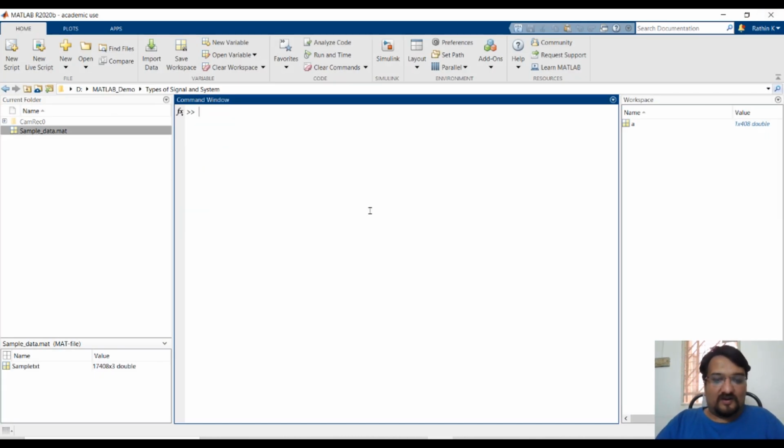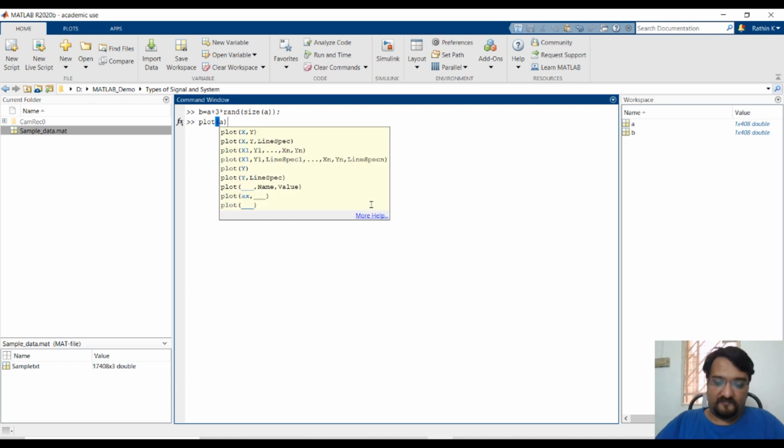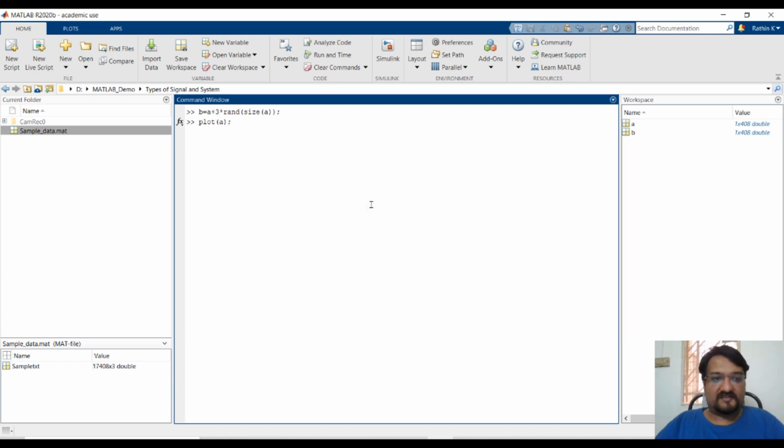Also, I will show you one more version after adding a particular noise. This is the syntax to add noise. The data value is very large, so I will just multiply the noise by 3. Now I will show you both the plots. First let me plot A, that is our original signal.